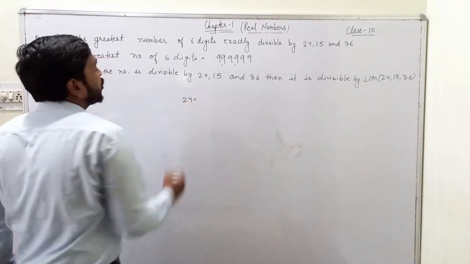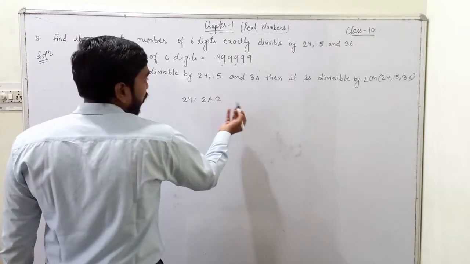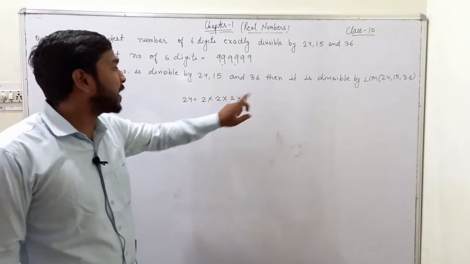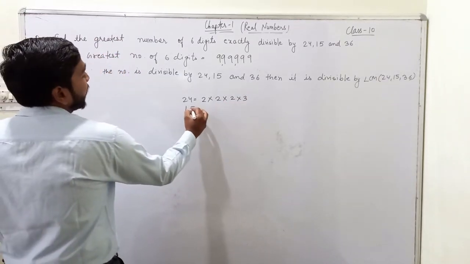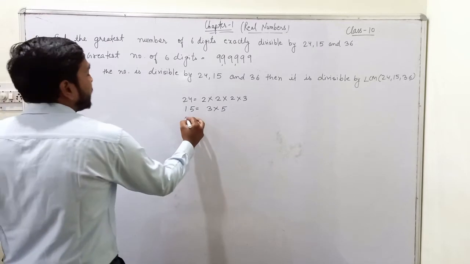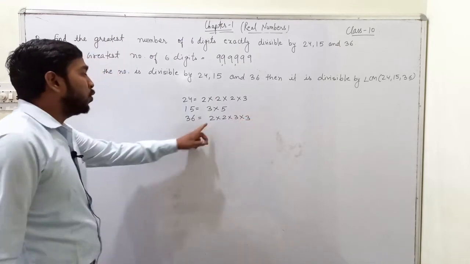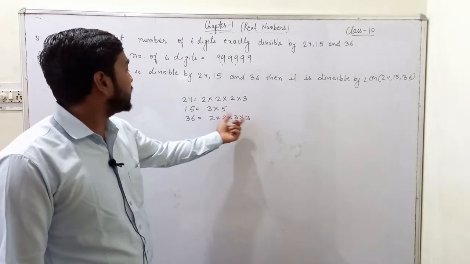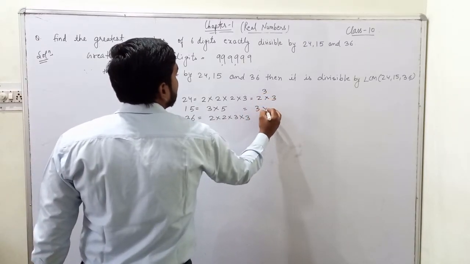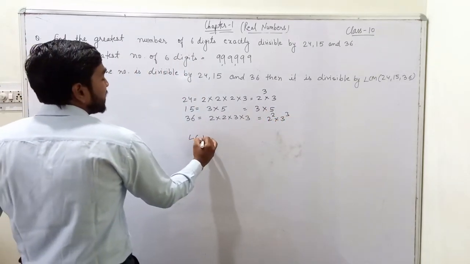If I write the prime factorization of 24, what do I get? I get 2 times 2, that is 4, times 2 times 3. Okay. 2 2s are 4, 4 2s are 8 and 8 3s is 24. Then the prime factorization of 15 is 3 times 5. And the prime factorization of 36 is 2 times 2 times 3 times 3. Okay. 2 2s are 4 and 3 3s is 9. So 4 9s is 36. Okay. So I can write 2 power 3 times 3, 3 times 5 and 2 times 2 and 3 times 3. So the LCM would be,